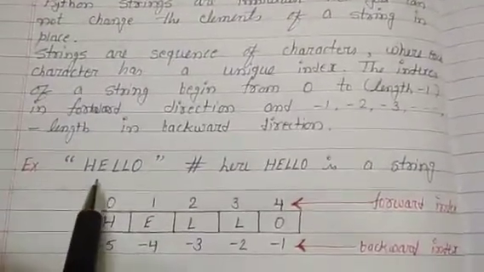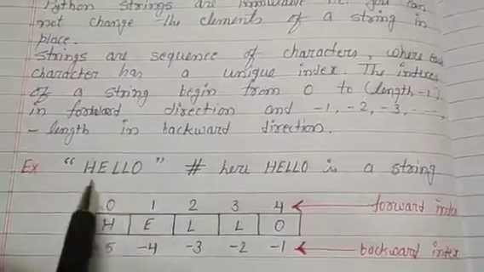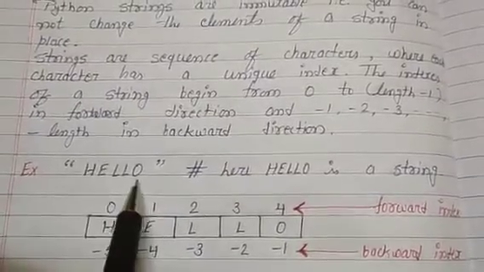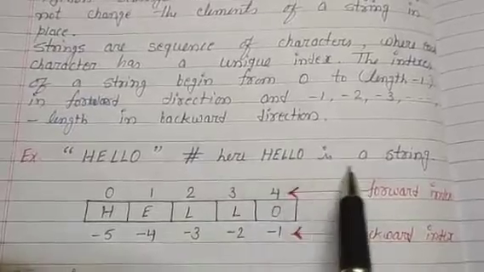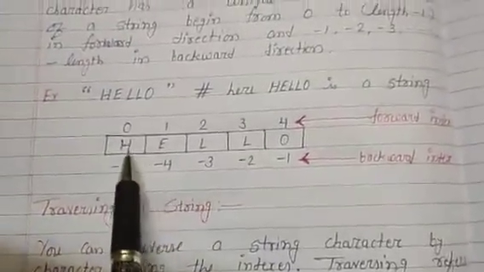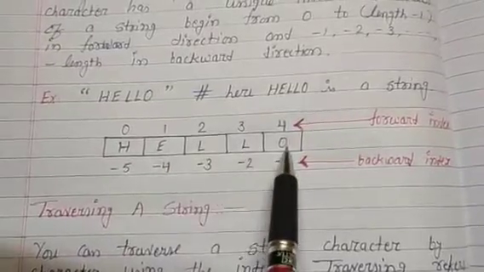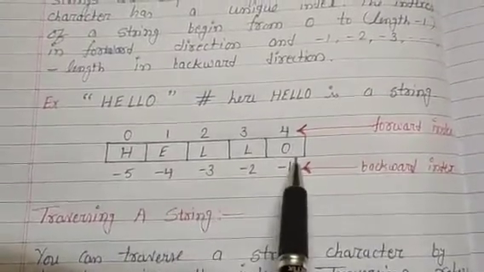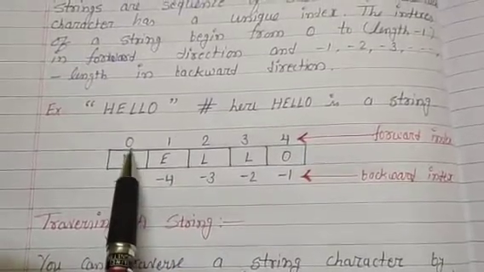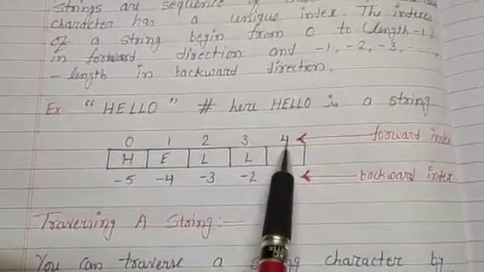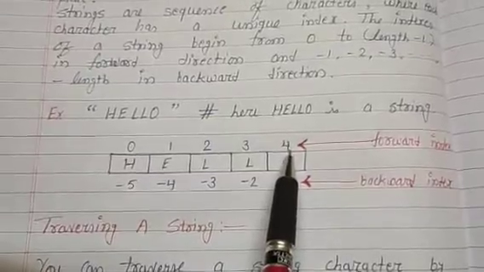For example, take the word hello, enclosed in double quotes. Here hello is a string. Its memory representation is H E L L O. It consists of 5 characters, so forward indexing is 0, 1, 2, 3, 4, that is, length minus 1.